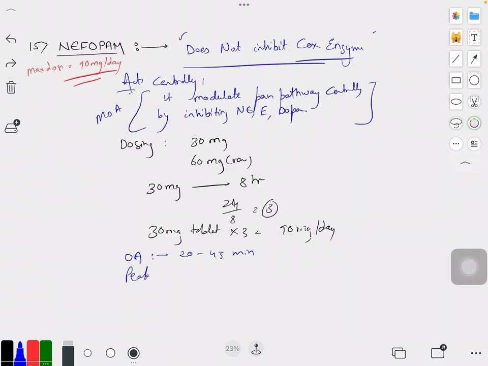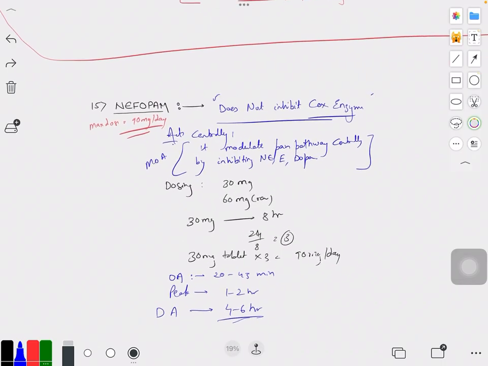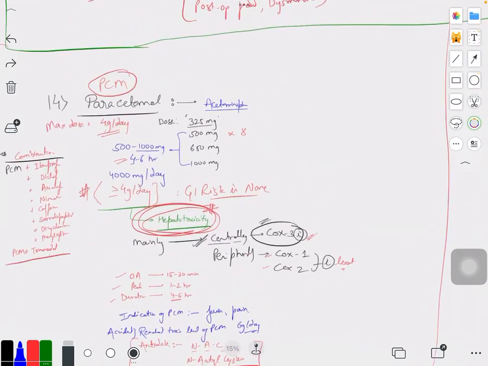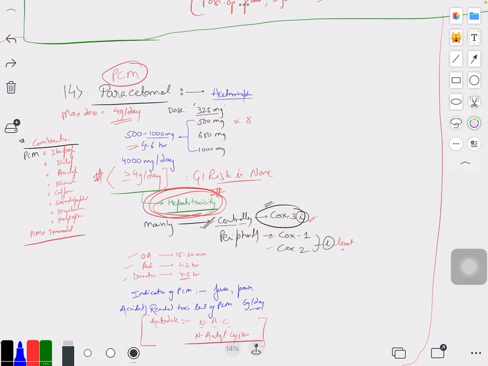And there is no need to give any kind of PPI, because the incidence of gastric bleeding is none. Similarly, for paracetamol, we don't give any kind of PPI. So let's write it over here. No PPI required for paracetamol, and similarly for Nefopam, no PPI required.